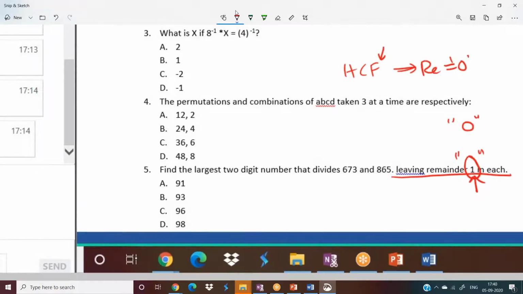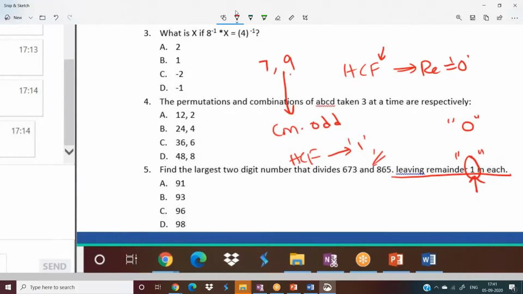Okay, just let me give you a small example. 7 comma 9. What is HCF of 7 comma 9? Remember, two consecutive odd numbers. Sir, 7 comma 17, please tell the HCF. Okay, I'll tell you, no problem. 7 comma 17 are consecutive odd numbers. Two consecutive odd numbers, HCF will be always 1.